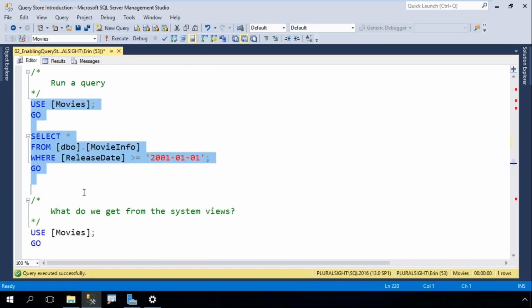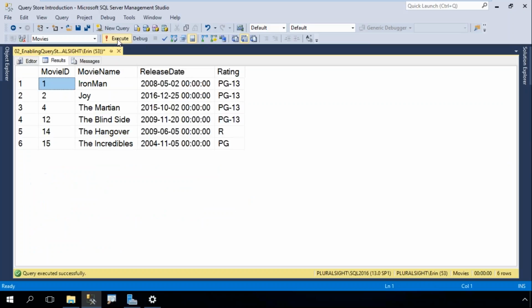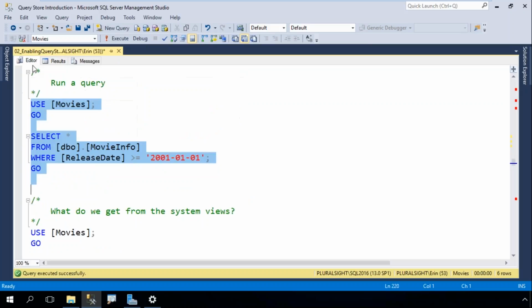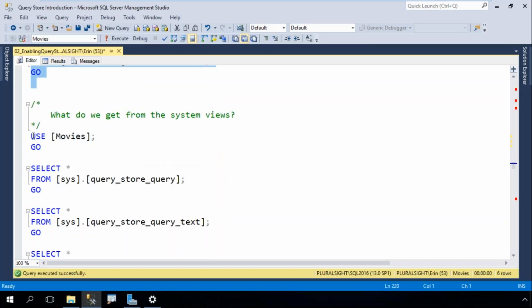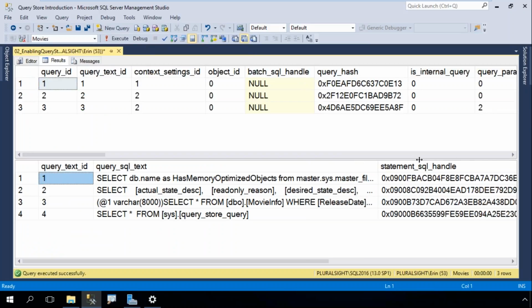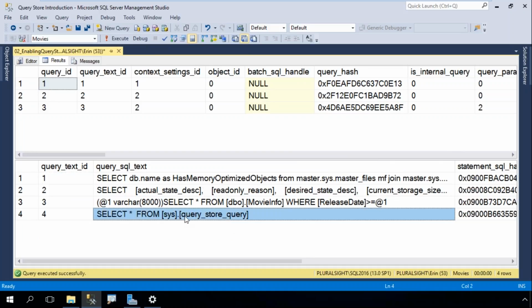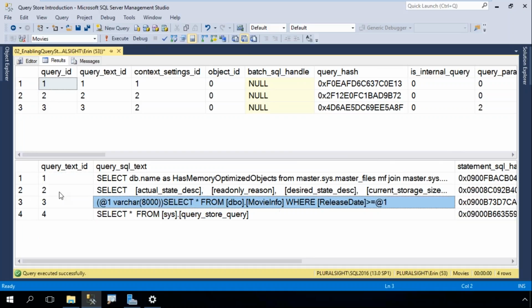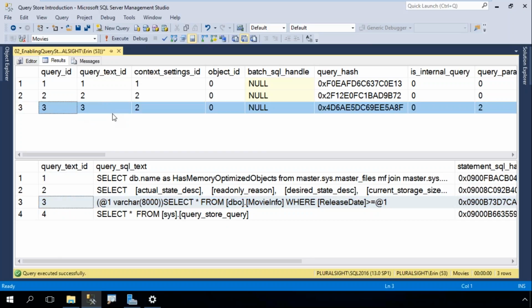Now let's run a query. We're going to run a query with a literal value, right? Like it would be like an ad hoc query. Give me the movies that have a release date after January 1st, 2001. So here's my output. And if I look in the system views at this point, so I'm going to go against query store query and query store query text. We see that I have my query here and the query against the movie table here. So here's my query text ID of 3, and I also have a query ID.